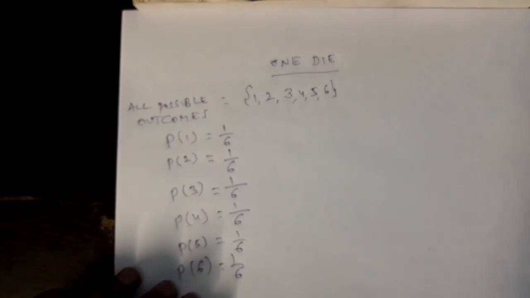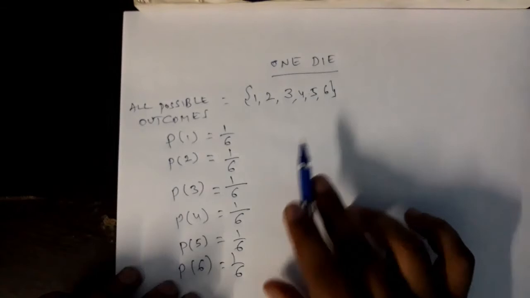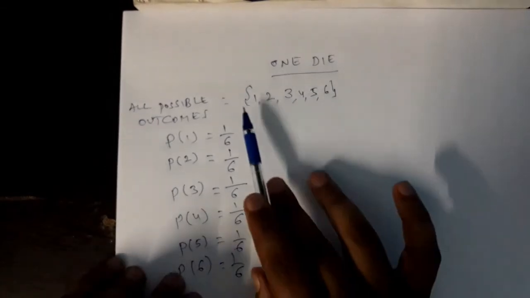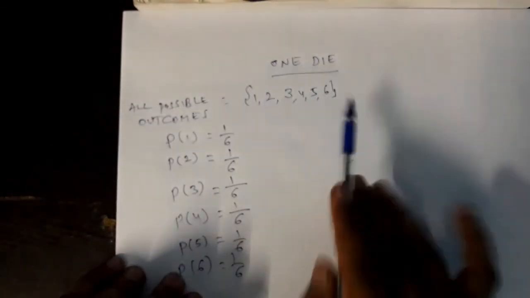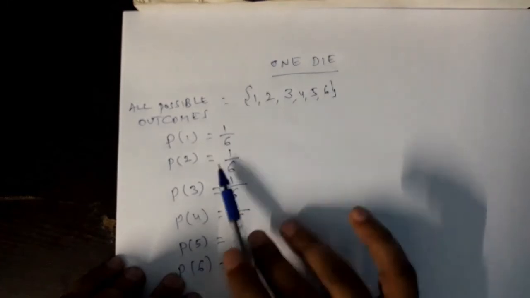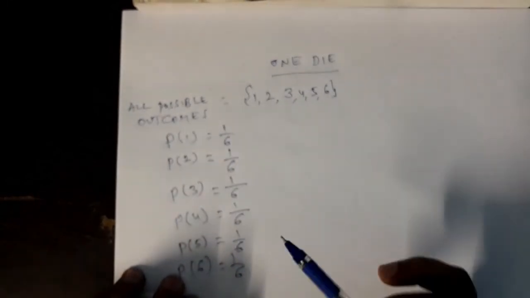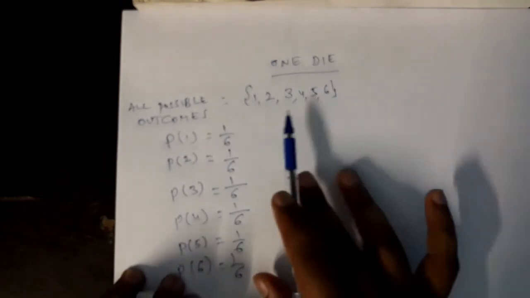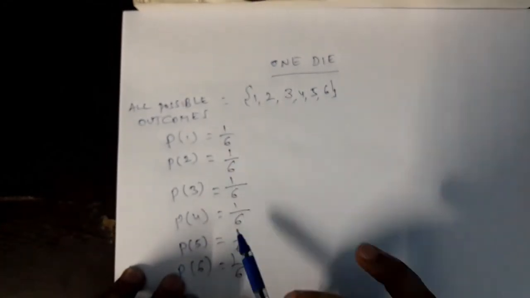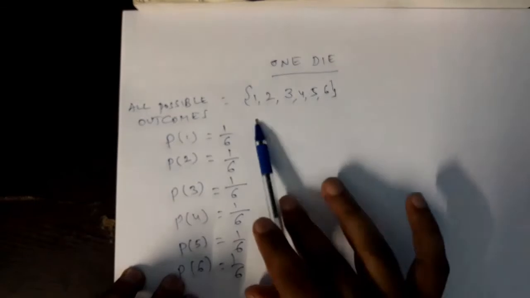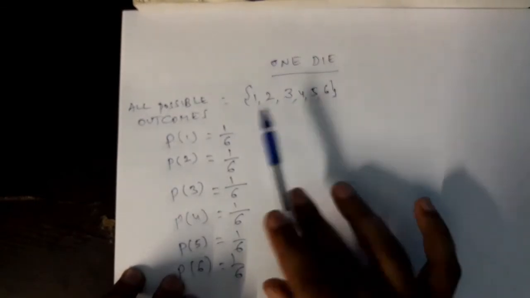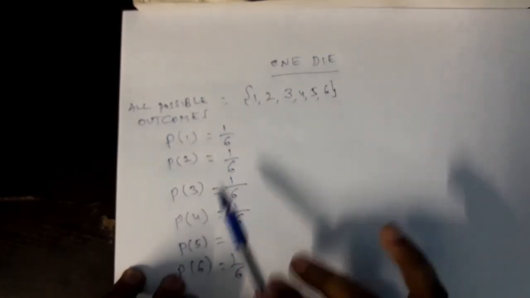Very important conclusion we are going to have now. See, in this case, what have we done? What are all the possible outcomes? 1 2 3 4 5 6. How many in total? 6. See this denominator, all denominators are 6 only, so you are writing that 6 in the denominator in every case, right? Number of all possible outcomes, 6, you are writing in the denominator.